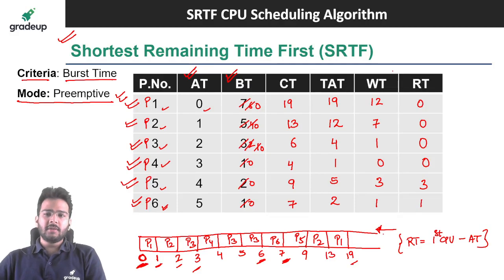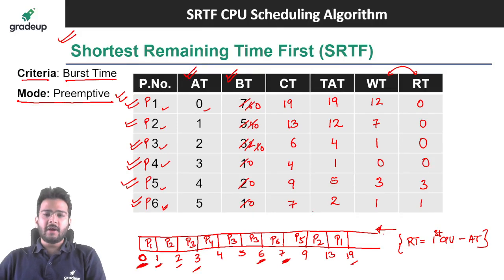So you can compare the waiting time and the response time. Both are different in this case. So we may get same as well in case of preemptive. We may or may not get same waiting time and response time in case of preemptive CPU scheduling algorithm. But in case of non-preemptive, they will be equal always. Right, so we have found out turnaround time, waiting time and response time.